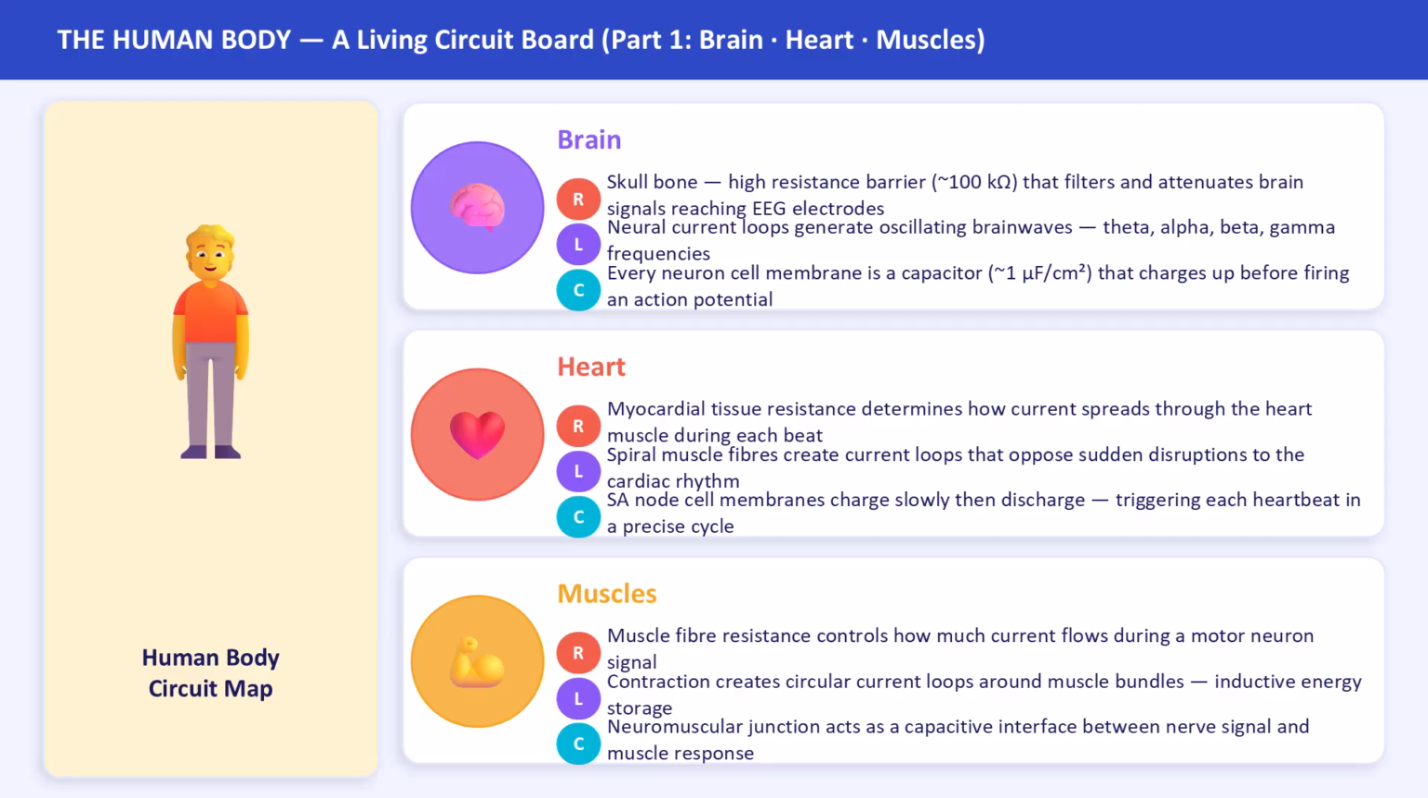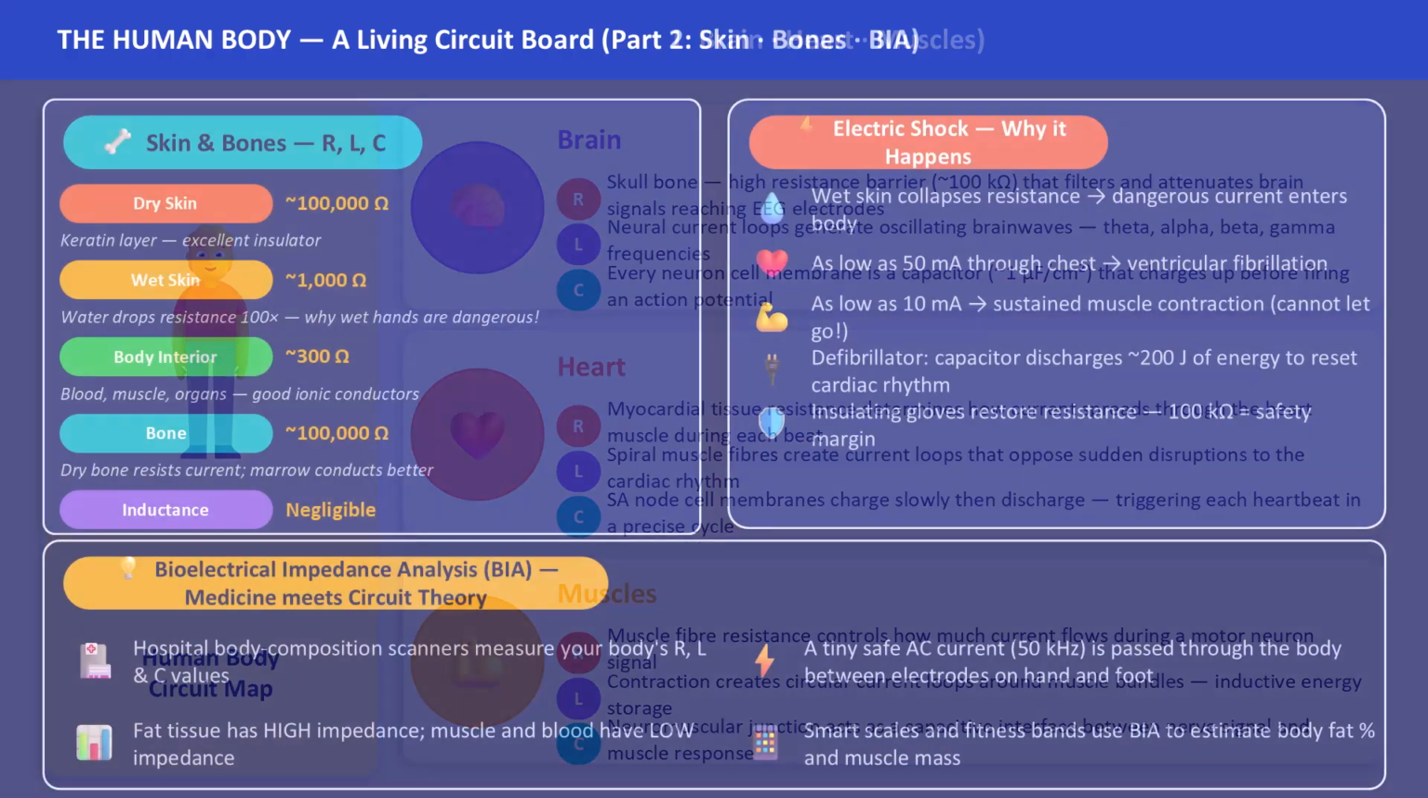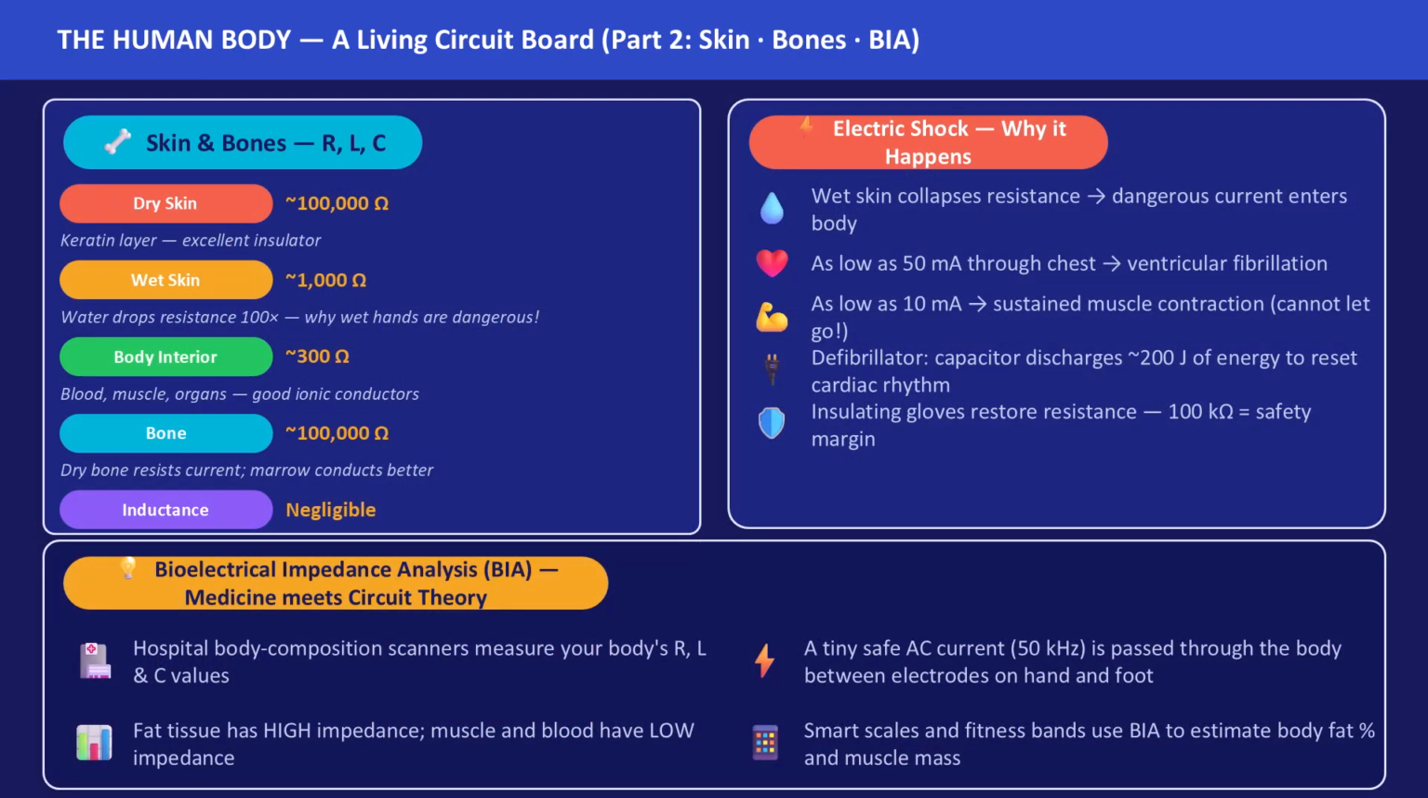The muscles. Motor neuron signals drive current through muscle fibers whose resistance determines contraction strength. Contraction itself creates circular current loops. Inductive behavior. The neuromuscular junction acts as a capacitive interface between nerve signal and muscle response. R.L.C. everywhere, always, simultaneously. Let us now look at what happens when the body circuit is disturbed and how doctors use circuit theory to assess it.